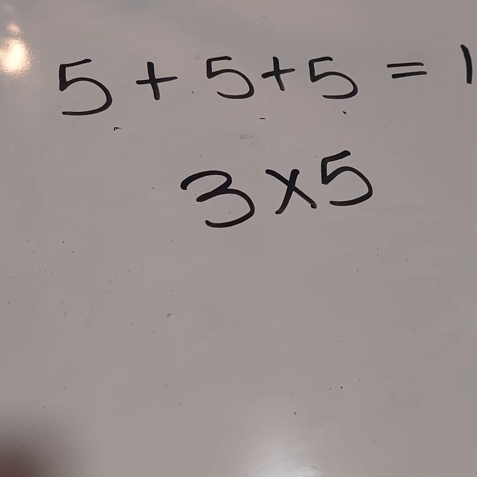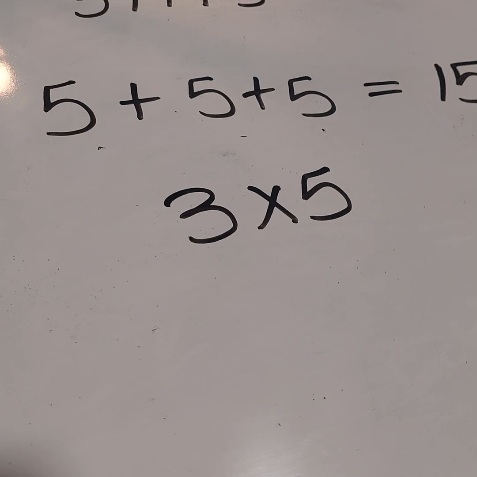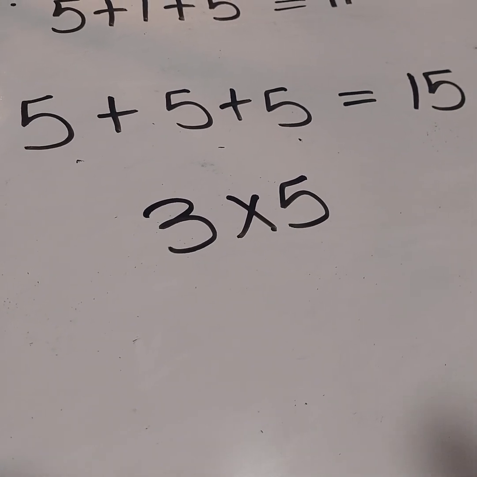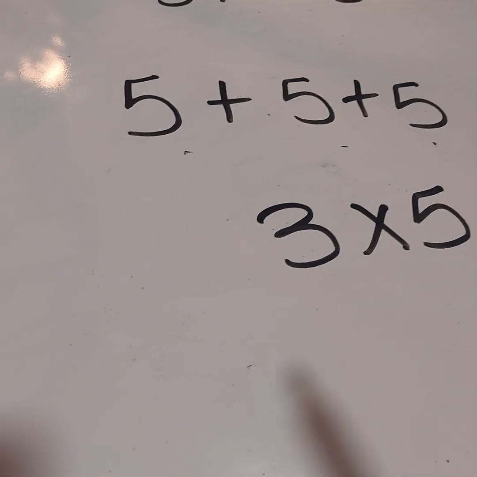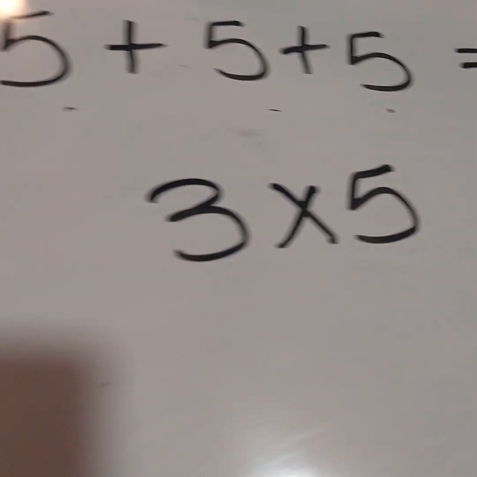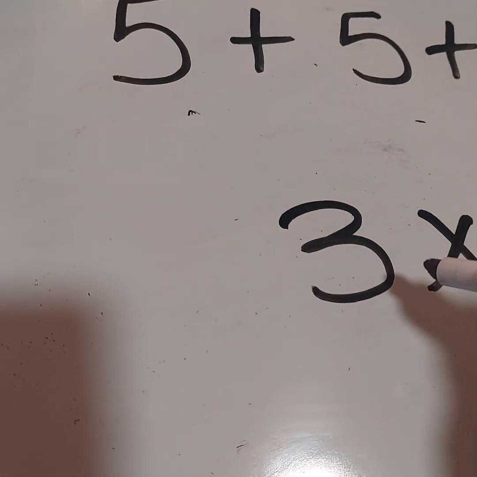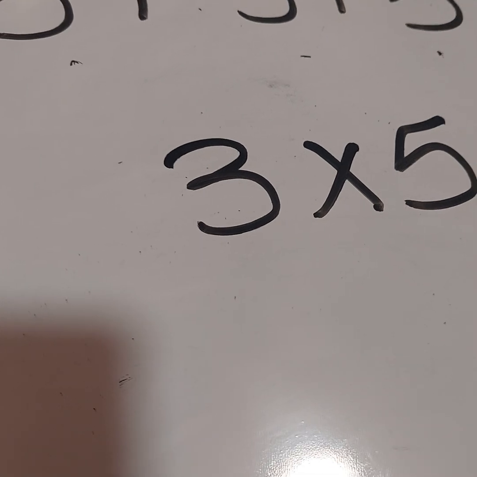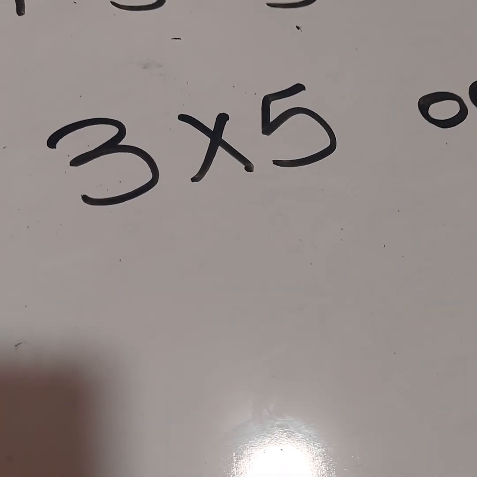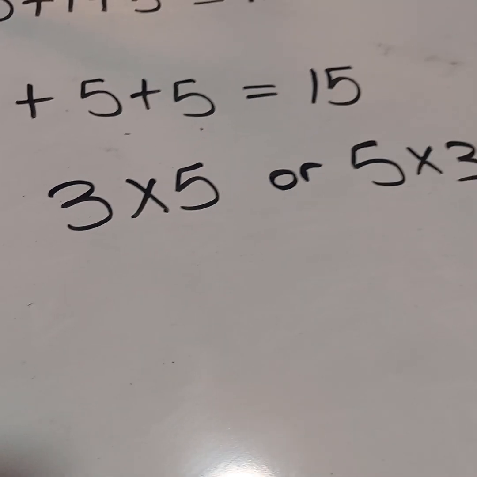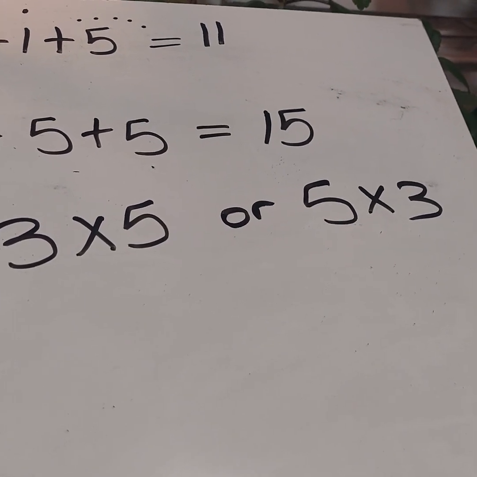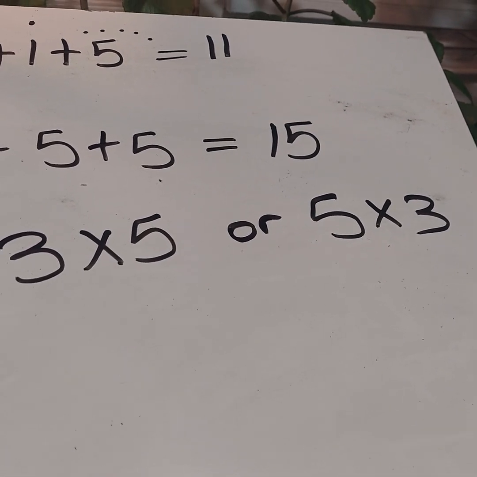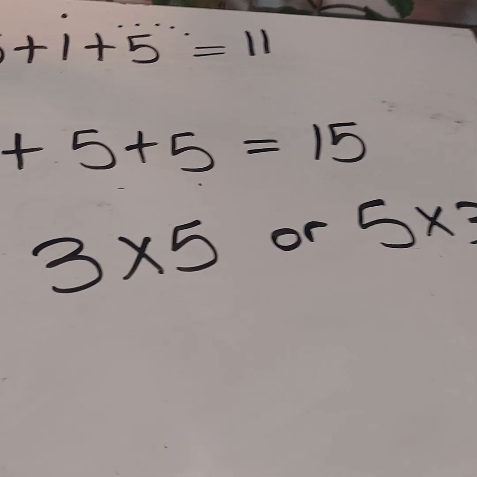And what we're going to do is show an area. It's basically an array, but it looks like an area model. So I'm going to start. It doesn't matter, by the way. You could switch the order for these. I could put 3 times 5 or 5 times 3. We have a property, or basically a rule in math, that says we are allowed to do this. And the name of that rule is called commutative property of multiplication.